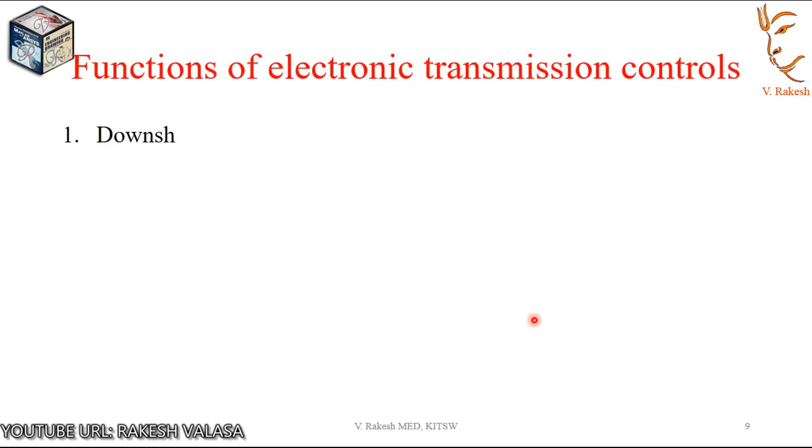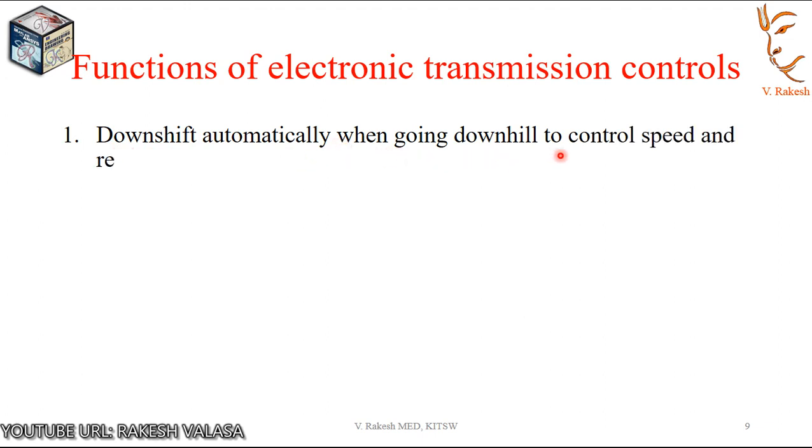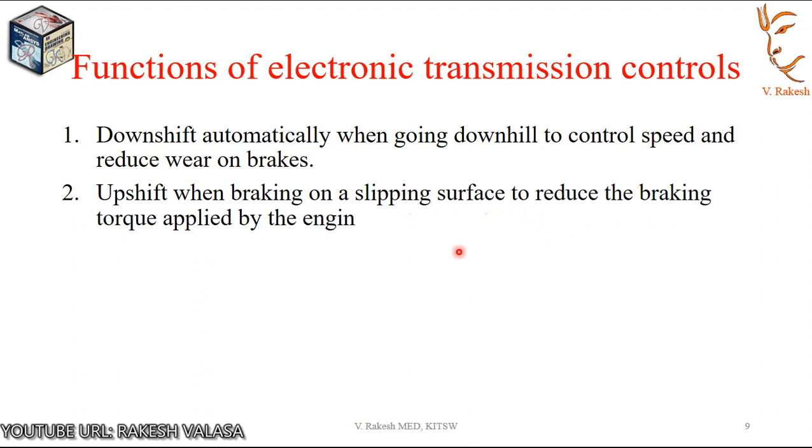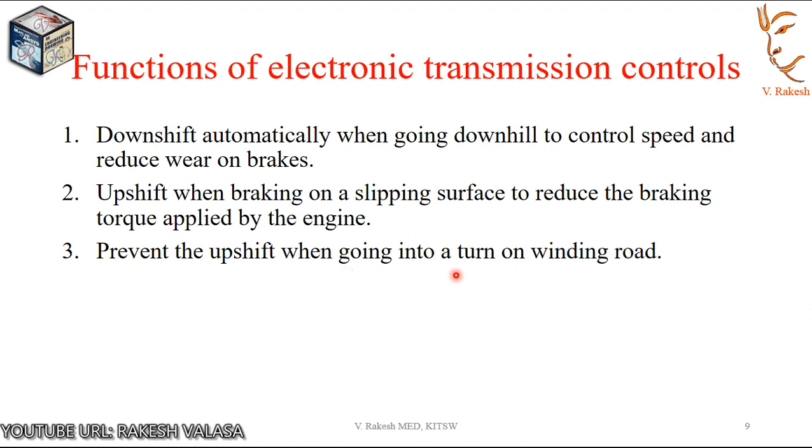Now see the functions of electronic transmission controls. The first one is downshift automatically when going downhill to control speed and reduce wear on brakes. Upshift when braking on a slippery surface to reduce the braking torque applied by the engine. Prevent the upshift when going into a turn on a winding road. These are a few functions of electronic transmission controls.